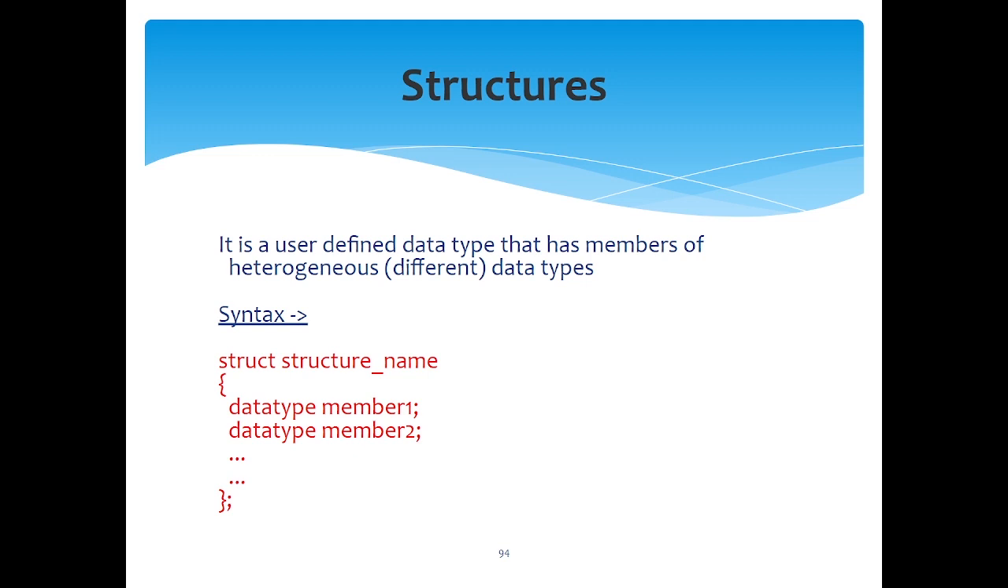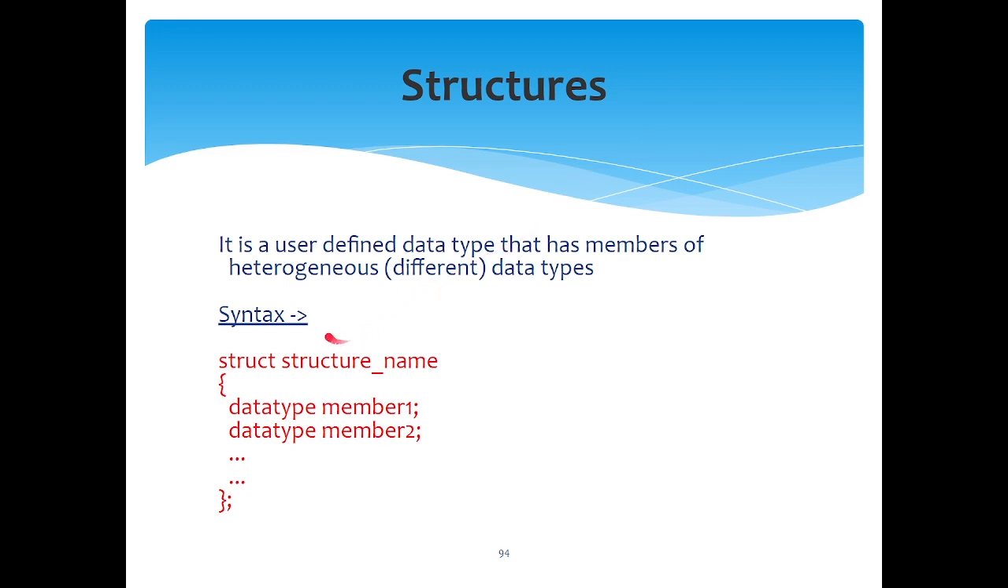For example, if we take an integer data type, a character data type, or a float data type, and you want all of them at a time in your function or functionality, then you can create your user-defined data type and store all of those data type members inside a structure. So that is the definition of a structure, where you can create your own data type which has members of different or heterogeneous data types.